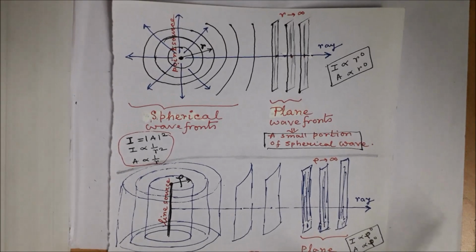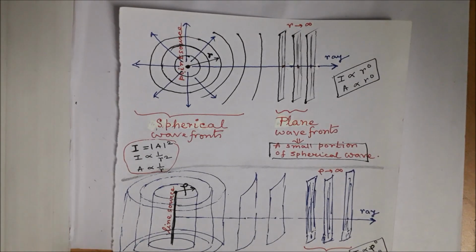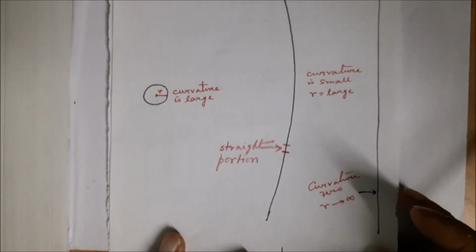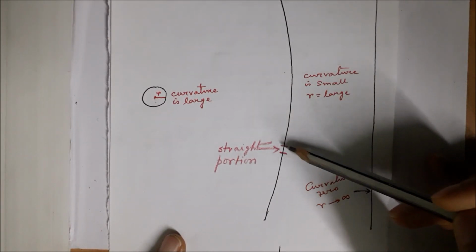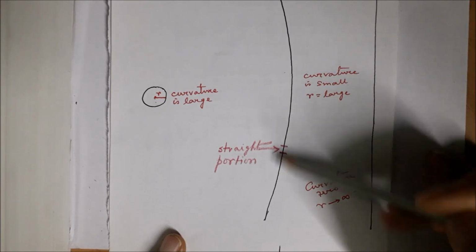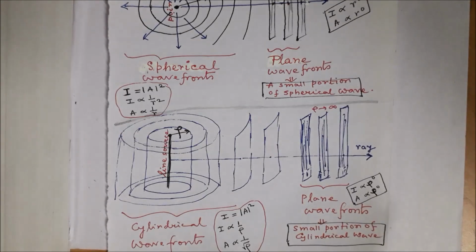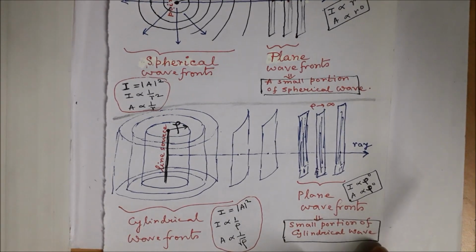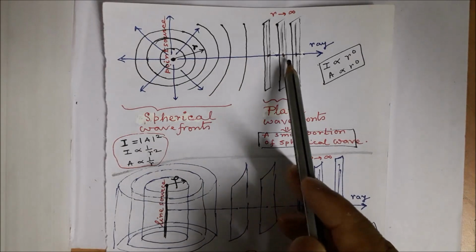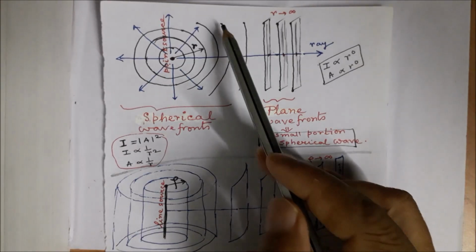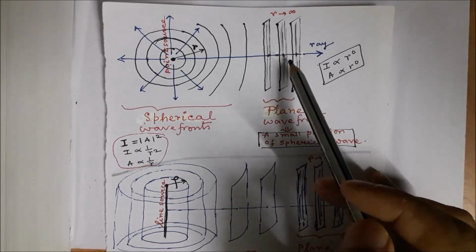The similar thing happens in these cases also. Another important thing that is to be mentioned is that a very small portion of a curved surface can be treated as a straight portion. Now here what happens is, at a very large distance the curvature goes on decreasing and ultimately they become plane waves.